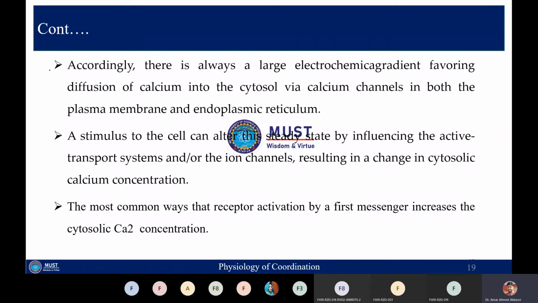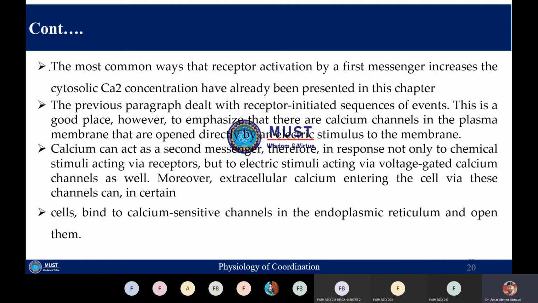Once a stimulus is applied to the cell, it will result in active transport system, and when the ion channels are activated, the calcium concentration in the cytosol will be altered. So the most common way is that receptor activation by a first messenger will increase the cytosolic calcium concentration. It means that once the receptor initiated the sequence of events, calcium channels which are present in the plasma membrane are directly opened by an electric stimulus to the membrane,